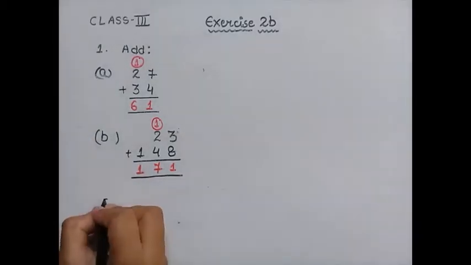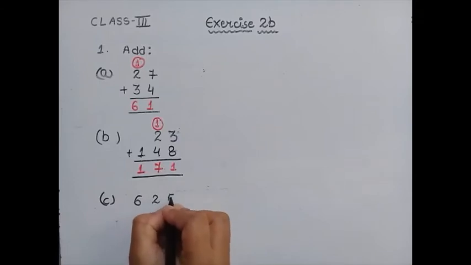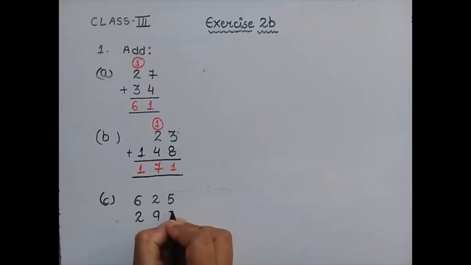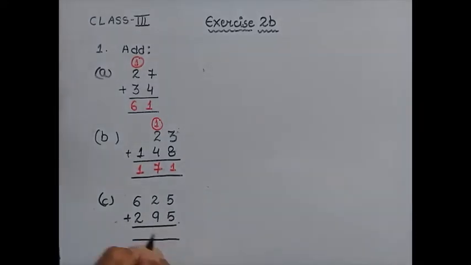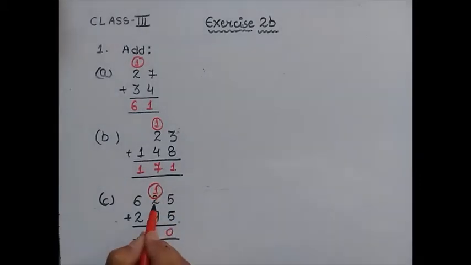Next, the C part: 625 plus 295. Always note down the numbers in a straight line. So here 5 and 5 is equal to 10. So 1 carry and 0 here. 9, 2 and 1 is equal to 12. So 1 carry and 2 here. 6, 1 and 2 is 9.